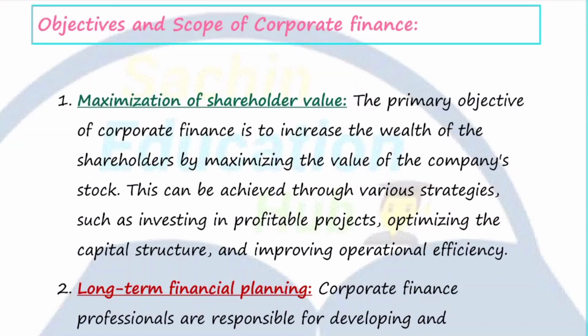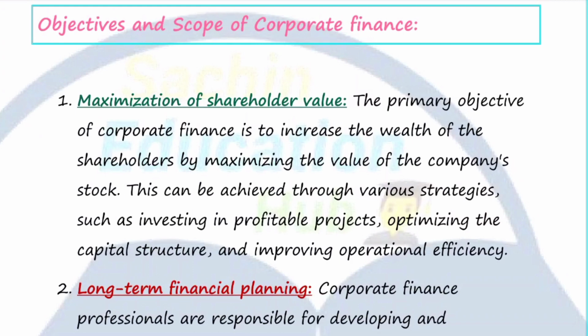When we talk about the objective, corporate finance means the finance that is needed by the companies, right? So the first objective is the maximization of the shareholders' value, because shareholders are the main part of the company. There should be a maximization of the shareholders' value every time because of their satisfaction and their higher returns. How can it be achieved?